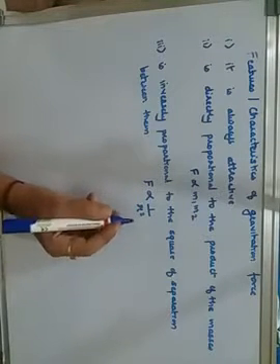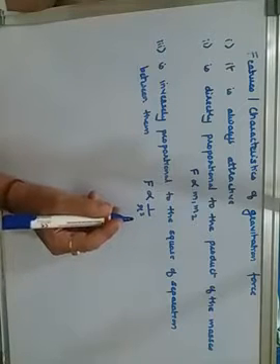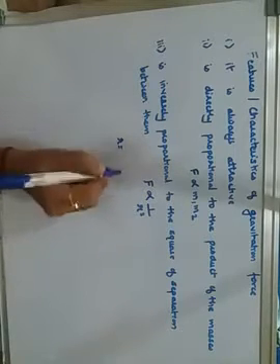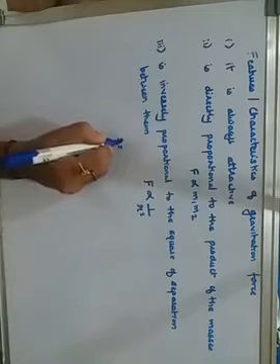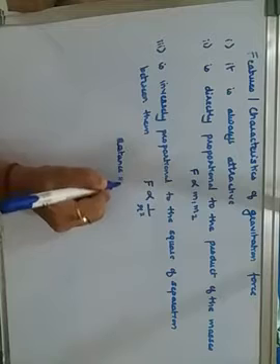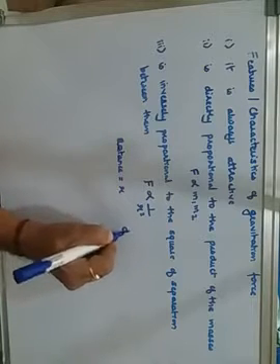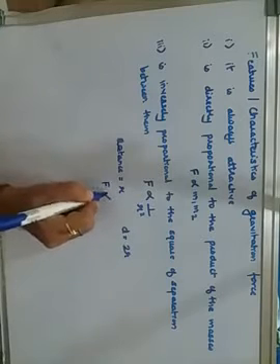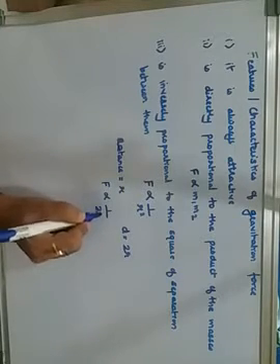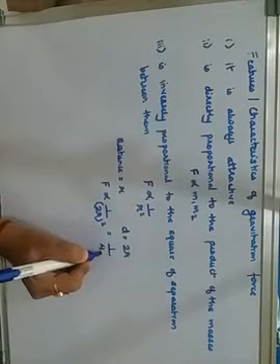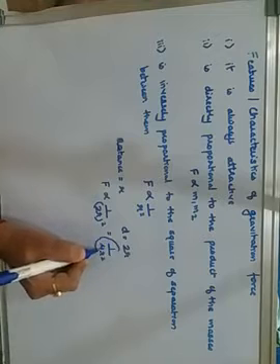So just think about it, if the separation is doubled. Suppose the distance was originally r and now the new distance is double, 2r. Then F is proportional to 1 upon (2r) the whole square, which is 1 upon 4 times r square. So the value has become 1/4.